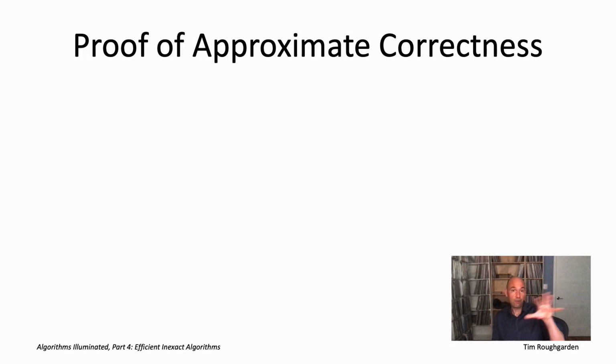So that finishes the first part out of the 2 parts in the approximate correctness guarantee for the greedy coverage algorithm, but that was the harder part. That's the trickier part. The second part, we have to show that now that we have this lower bound on the progress made by the algorithm in each iteration, we do indeed get an approximate correctness guarantee. And in fact, the factor is exactly that magical 1 minus quantity 1 minus 1 over k raised to the k. That's just going to be algebra.